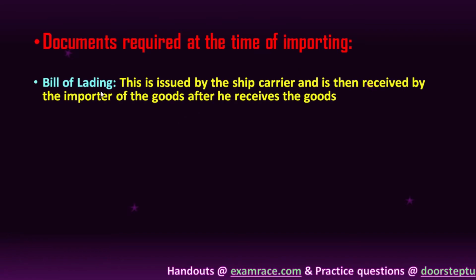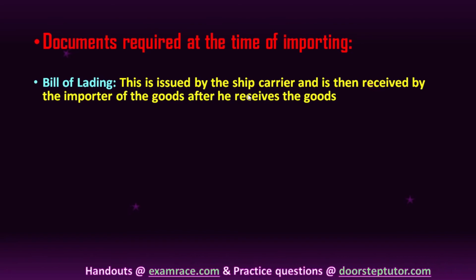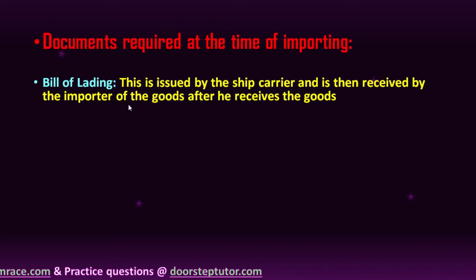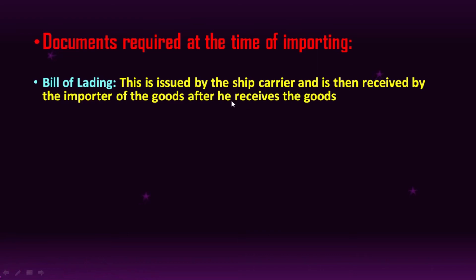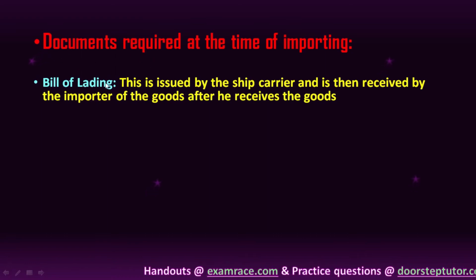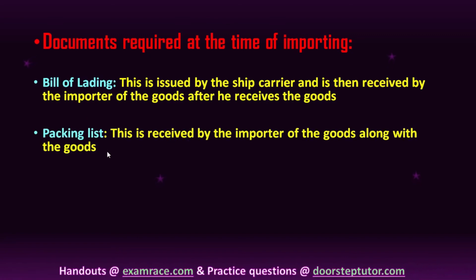The first is the bill of lading. Okay, this is issued by the ship carrier and is then received by the importer of the goods. See, I have sent the bill of lading along with other documents to the importer, right? So he receives this. So he also requires it at the time of importing because he has received it from me, the exporter, right?